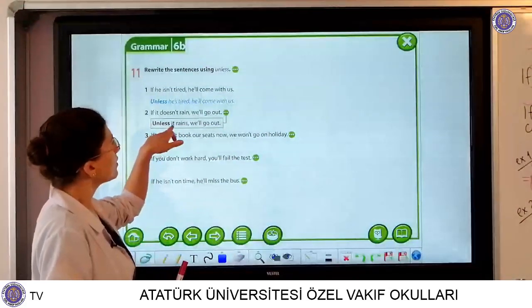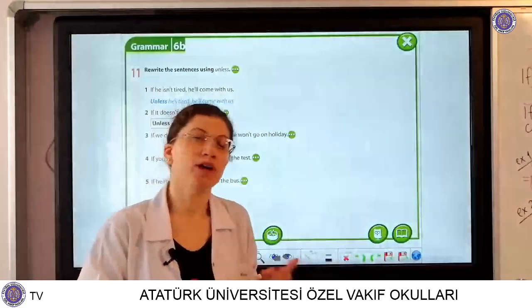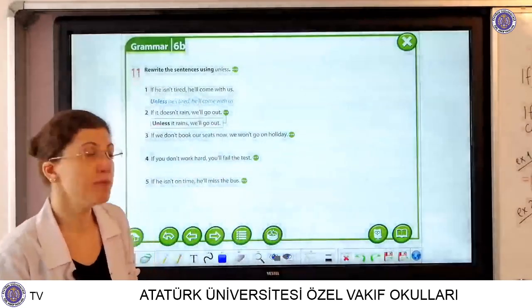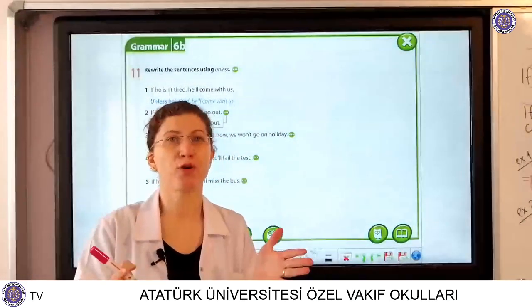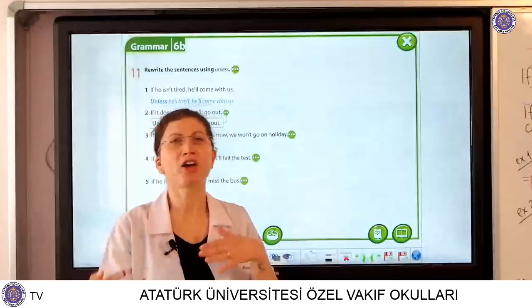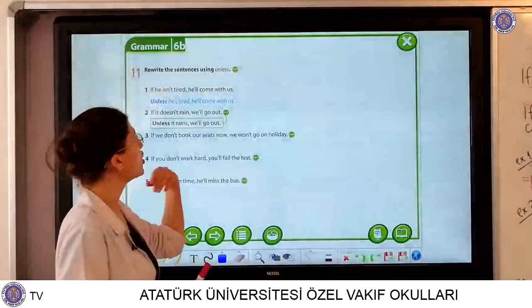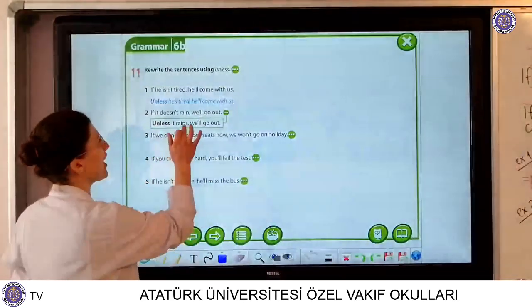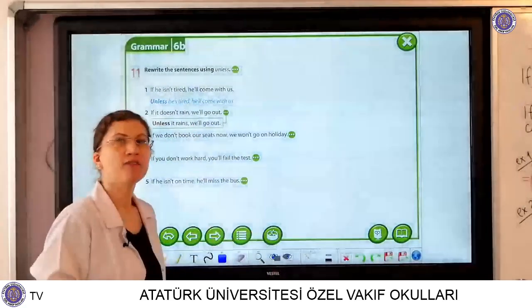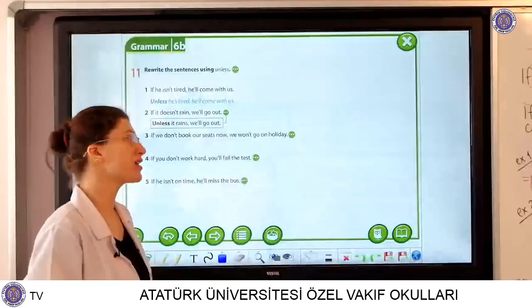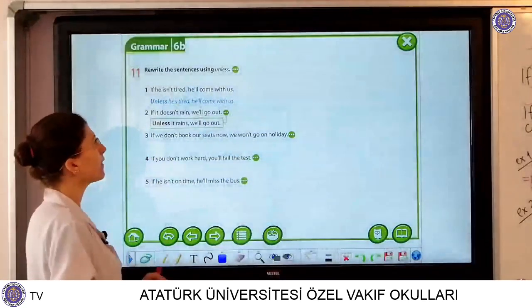But in the sentence with unless or if, you use present simple tense. Remember present simple? We use the bare verb. I play, I go like this. But he, she, it rains, plays, goes. We should use the suffix s at the end of the verb.